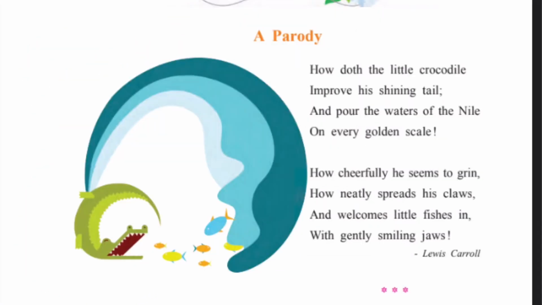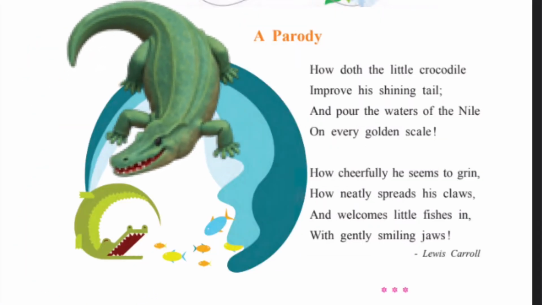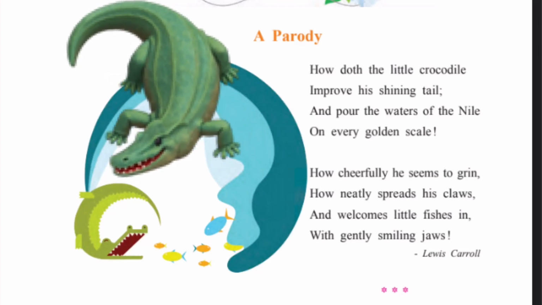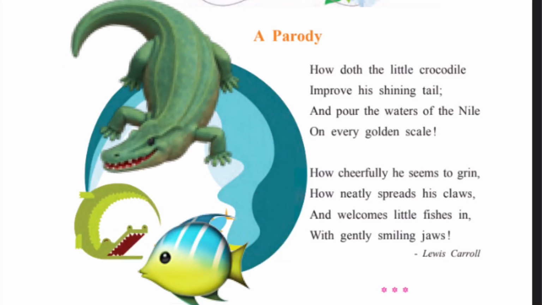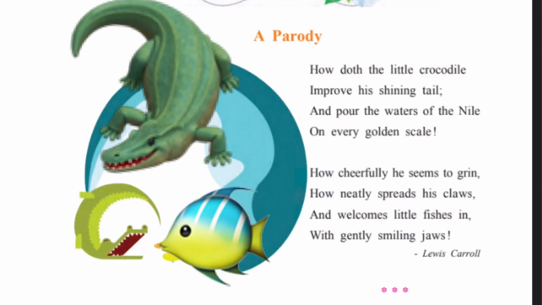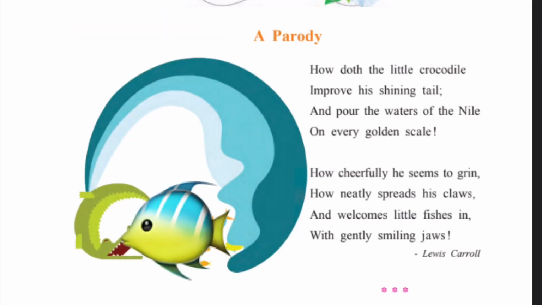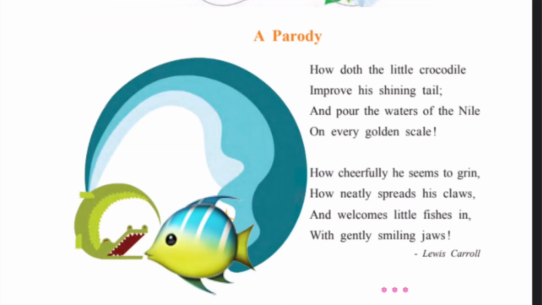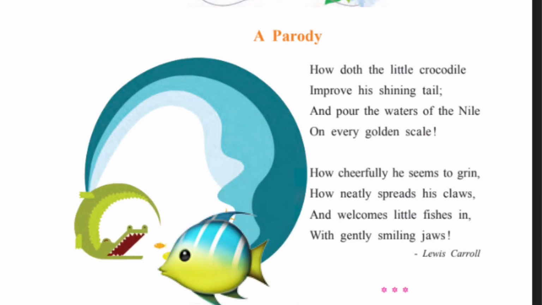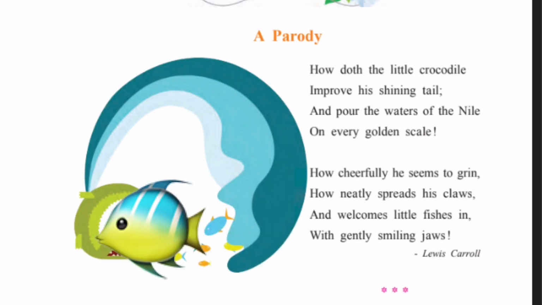Next one is the parody, written by Lewis Carroll. The poet is talking about the crocodile that lives in the river Nile. He tells us that the crocodile improves his looks by pouring water on his body, which makes it shine and the scales appear golden under the rays of the sun. This will make him look very attractive to the fishes that he wants to prey on.